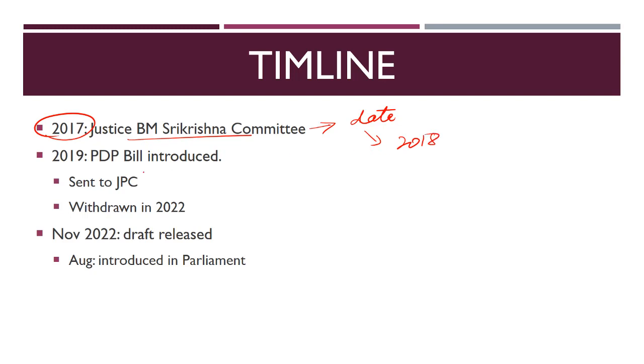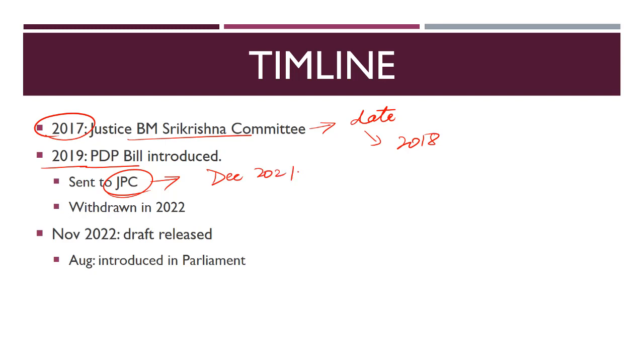On the basis of this report, the PDP, that is the Personal Data Protection Bill, was introduced in 2019. It was later sent to a joint parliamentary committee having members from both Lok Sabha as well as Rajya Sabha. It submitted its report in December 2021.